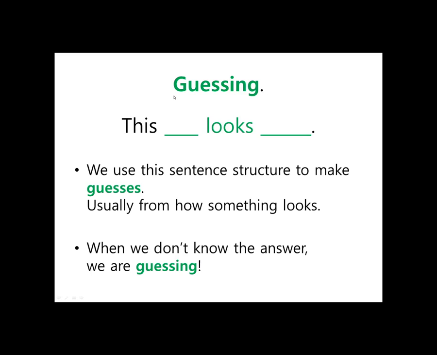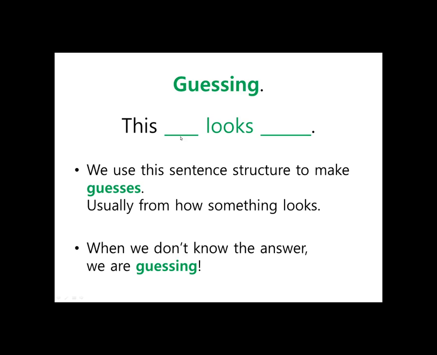Okay, so moving on to the next type of sentence. It's talking about guessing. "This looks..." Okay, so we have a thing here. "This apple looks delicious."